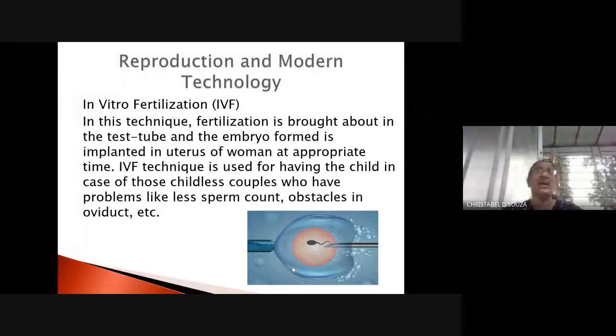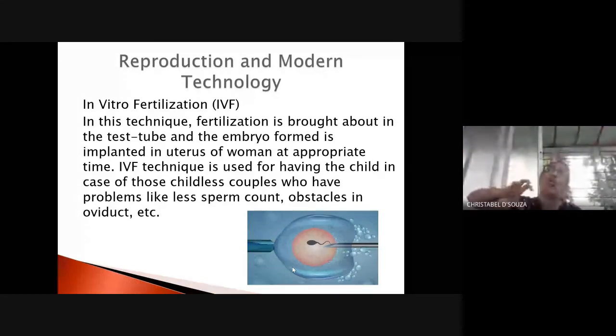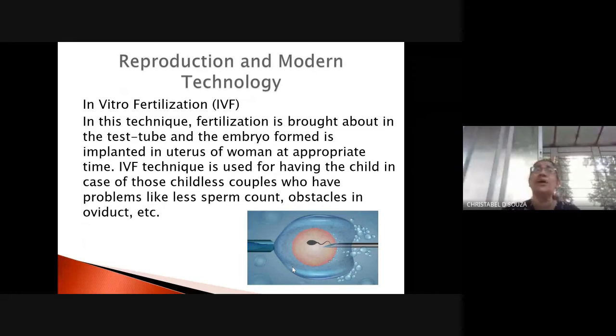Then what is done is the process of laparoscopy. Now, laparoscopy is a technique in which a tube is inserted through the vagina up to the ovary, and they pick out the ovules, right? These 5, 6 ovules, right? Now, they take these ovules in a test tube, and they also collect the sperm from the male partner, right? Now, they take this sperm and this egg and they unite it in the test tube.